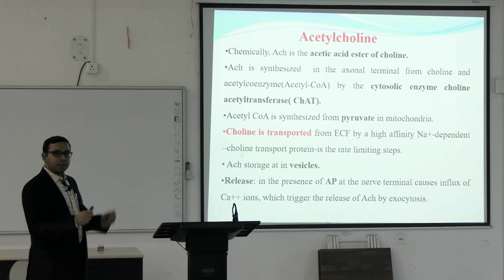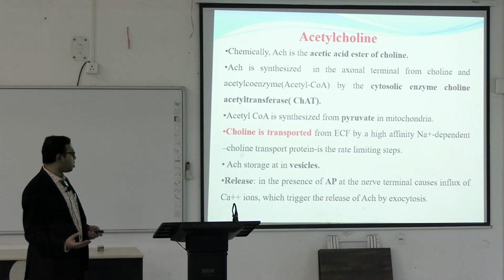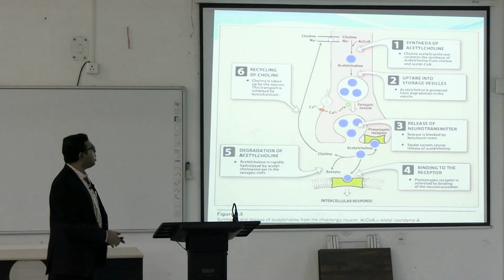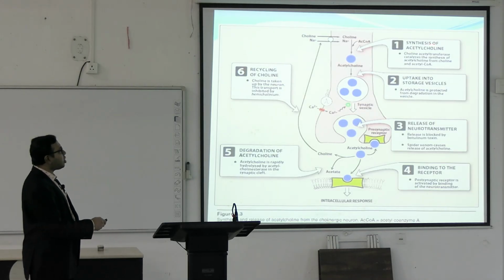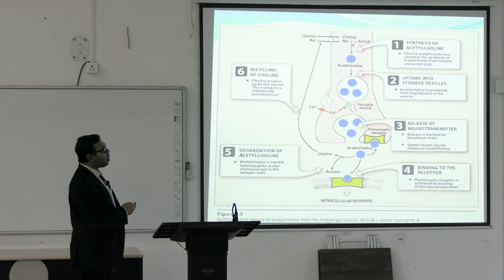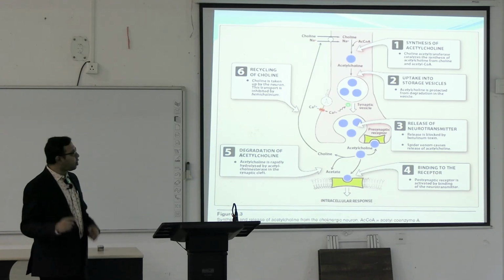And then when an action potential comes, acetylcholine is released by exocytosis, triggered by the influx of calcium ions in the synaptic cleft. Okay. So you can see first the synthesis of acetylcholine happens. Choline comes from the outside, the extracellular fluid, by means of the sodium-choline co-transporter, so sodium also enters within the nerve terminals and choline also enters.